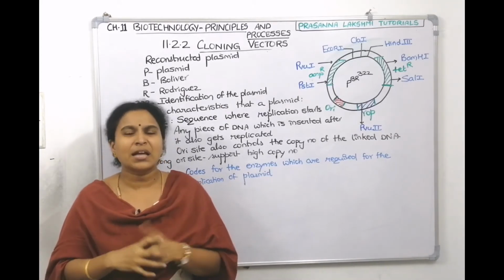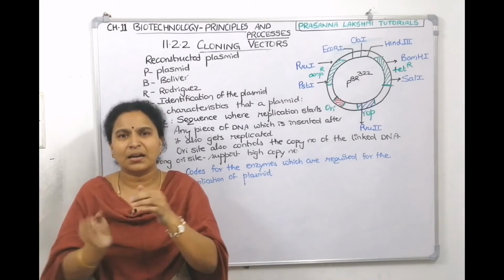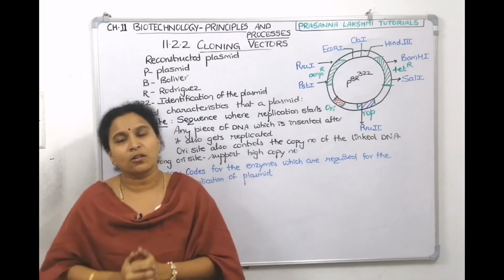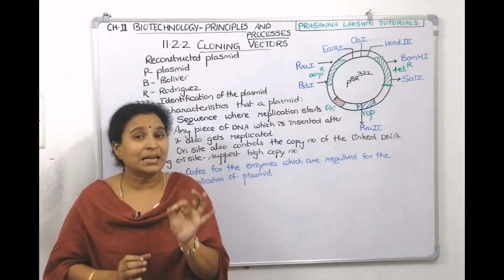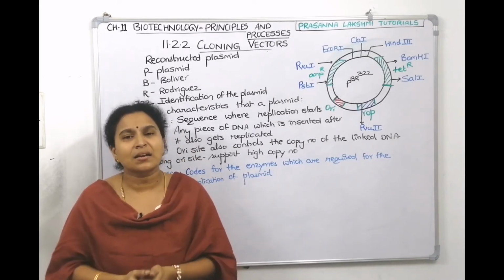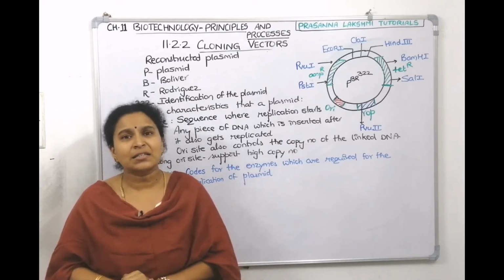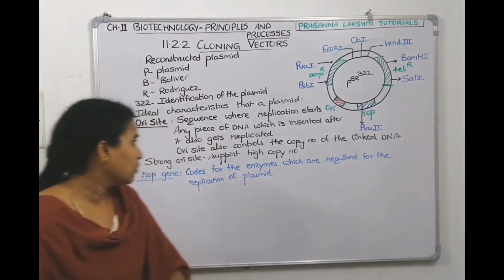If you keep more than 1 site, if you open it, here also it will open, here also it will open, and unnecessarily 2, 3, 4 fragments you will get. Again, it's a headache for you to join all those things. So that is why a plasmid has unique recognition sites for restriction enzymes. What do you mean by unique recognition sites? For one restriction enzyme, only 1 site. If more than 1 site is there, it will complicate the process. That's it. Now, let us write that point also.